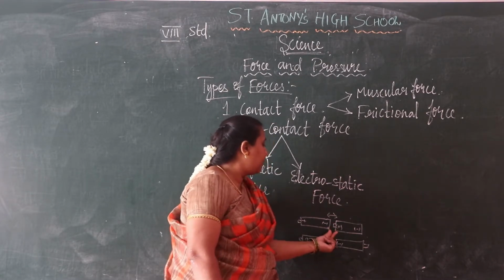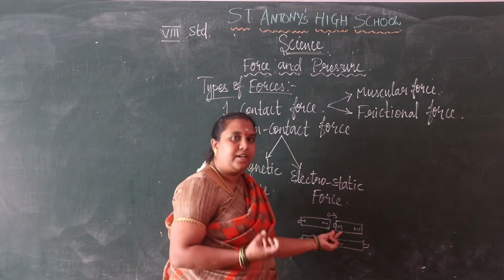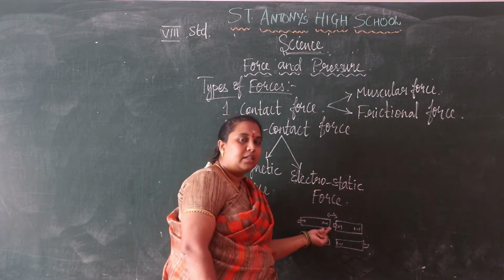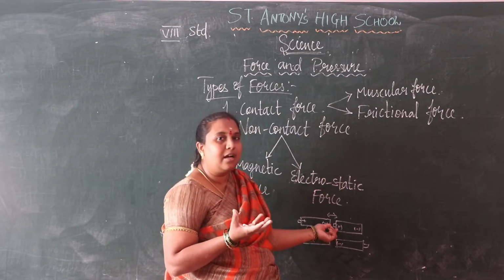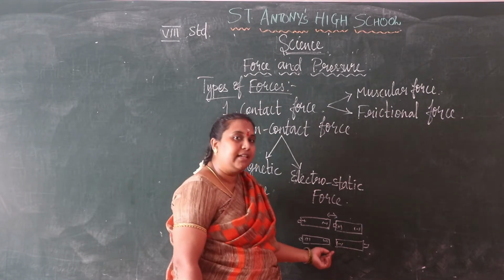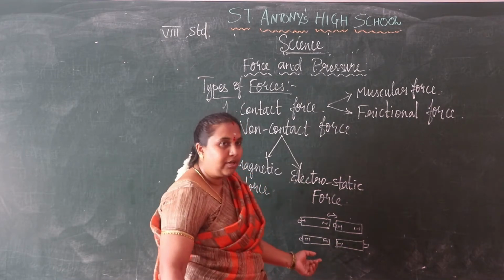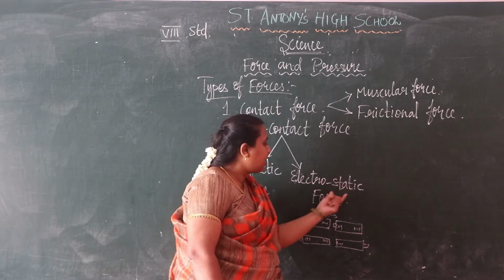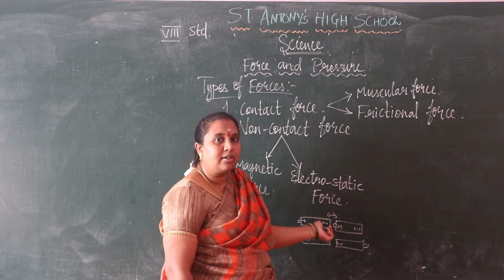Like this we put the cells, and the torch should light and we get the glowing of the bulb. So the opposite charges, a negative charge and a positive charge, attract and give the glowing of the bulb. And the same charges, negative and negative or positive and positive, repel and do not glow the bulb. So electrostatic force is also a non-contact force.